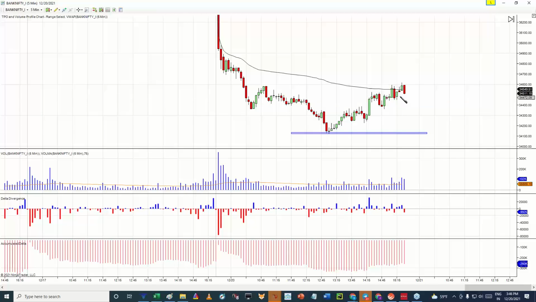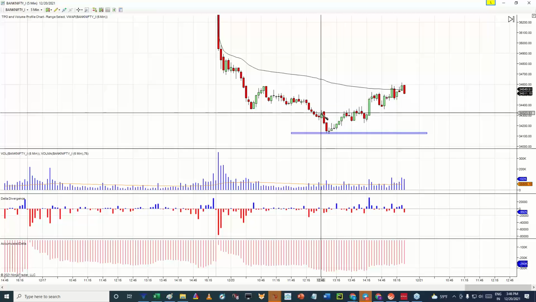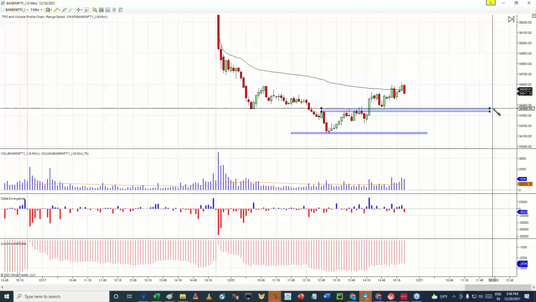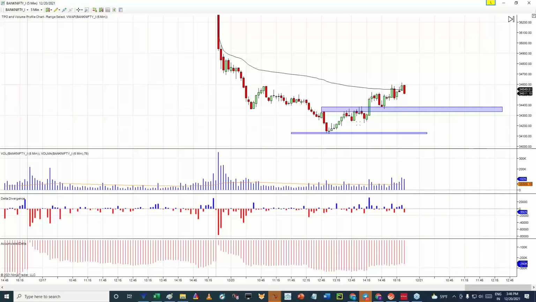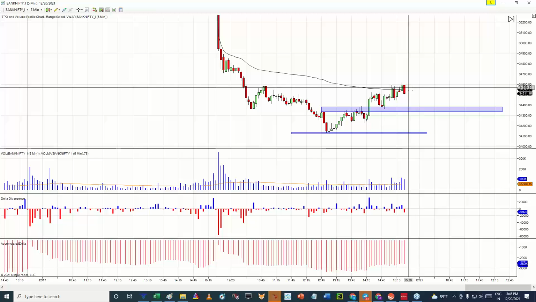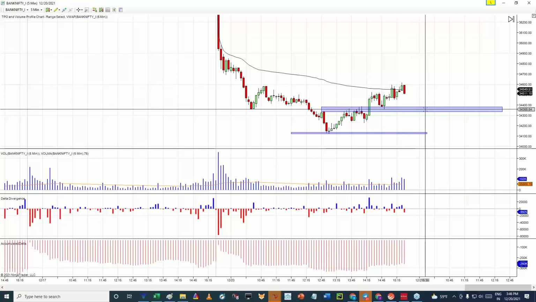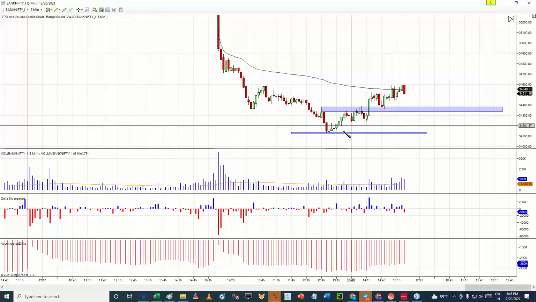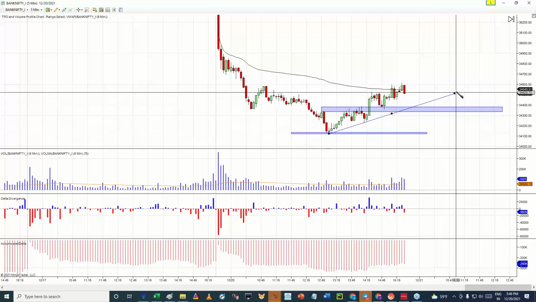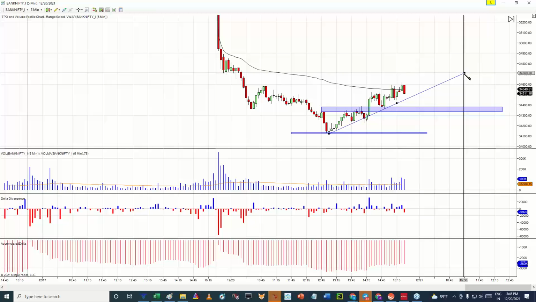And for that to happen, Bank Nifty also needs to first break. We can expect prices to start testing the previous day's, this particular day's, low prices. If prices break the 34,300 area, this area first is required to get broken by Bank Nifty. Okay, so you can add it in your watch list.